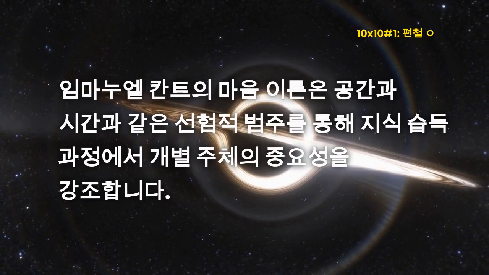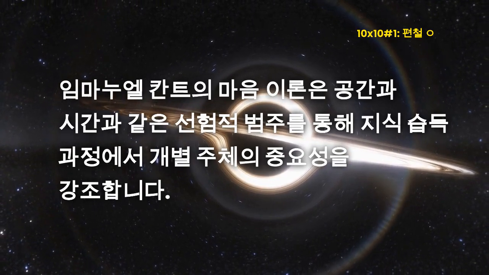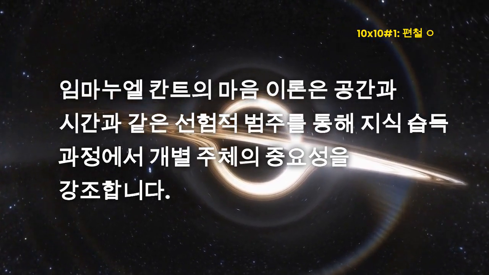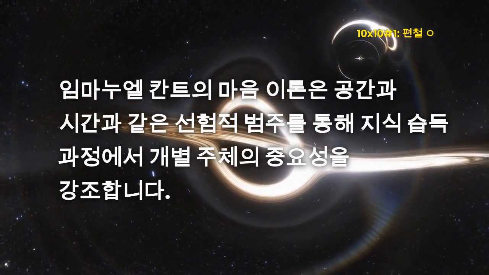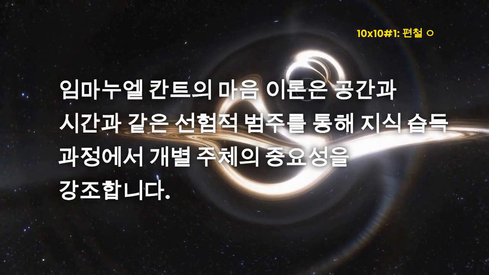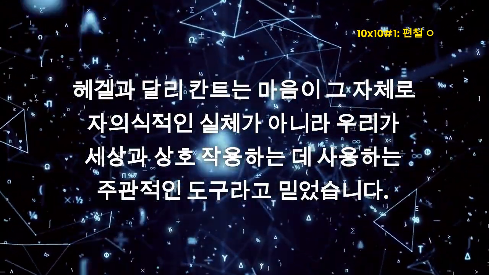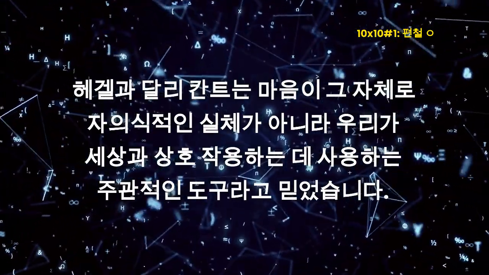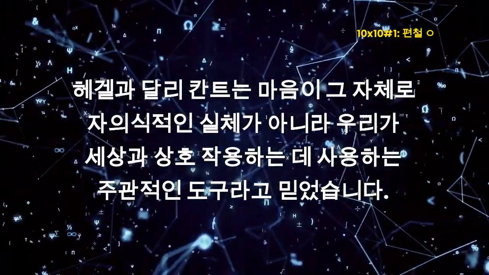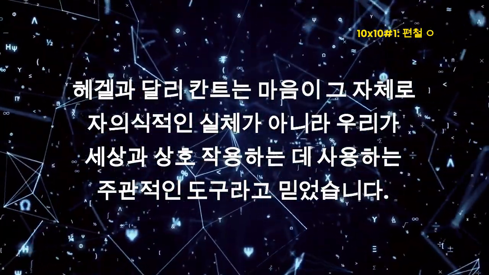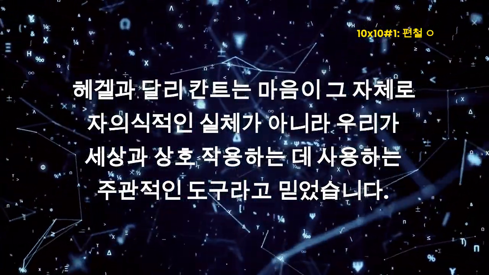Immanuel Kant's theory of mind emphasizes the importance of the individual subject in the process of knowledge acquisition through a priori categories, such as space and time. In contrast to Hegel, Kant believed that the mind is not a self-conscious entity in itself, but rather a subjective tool that we use to interact with the world.